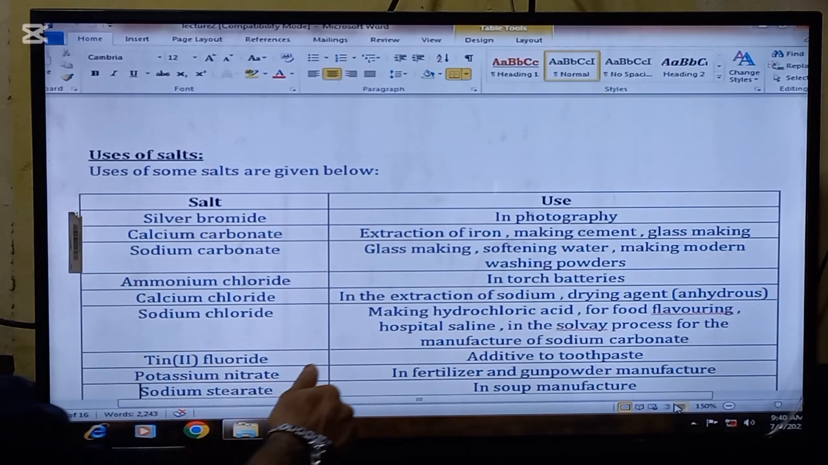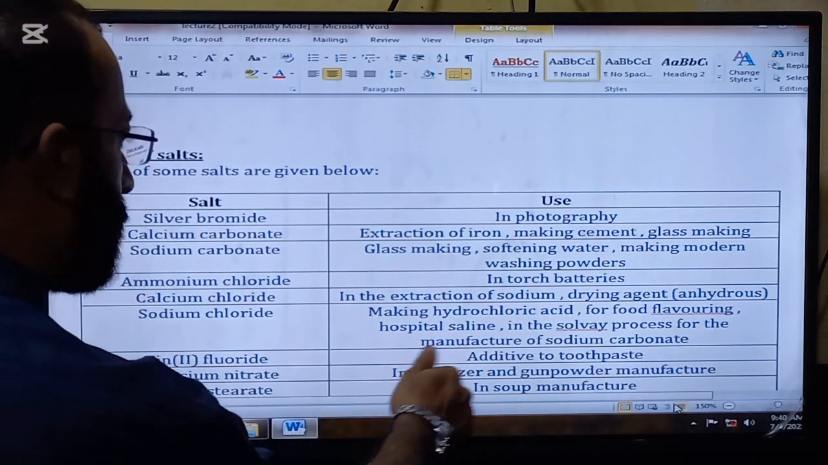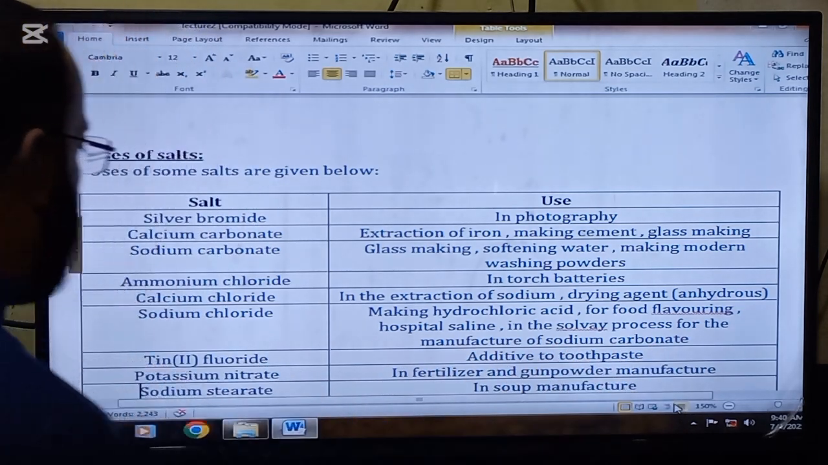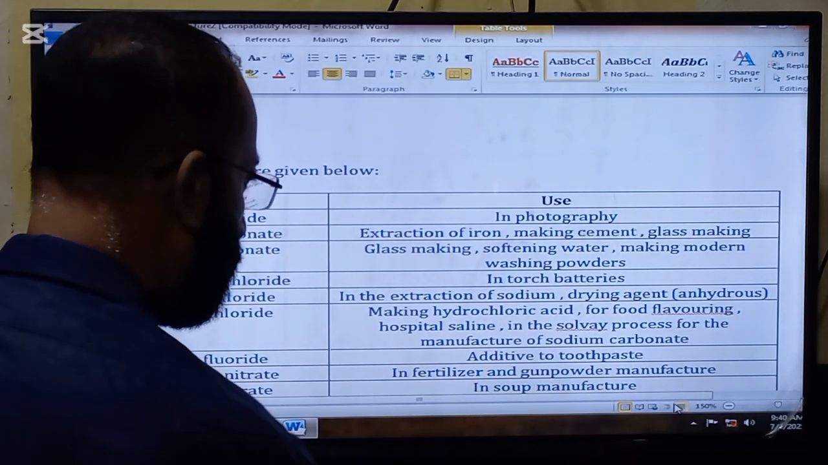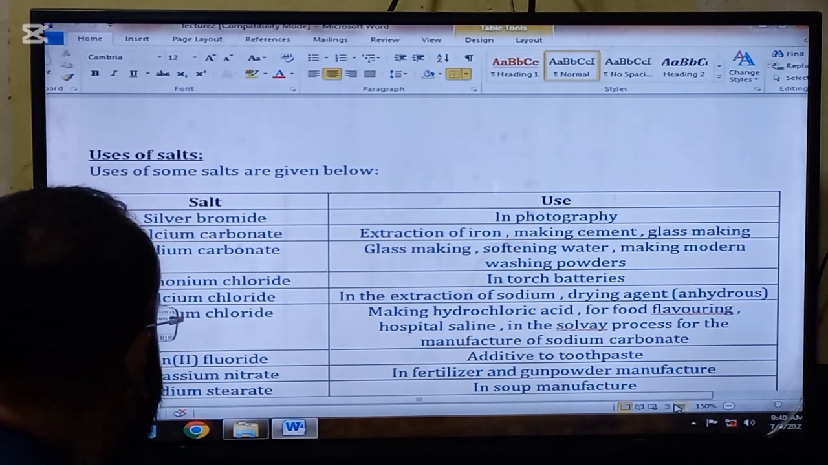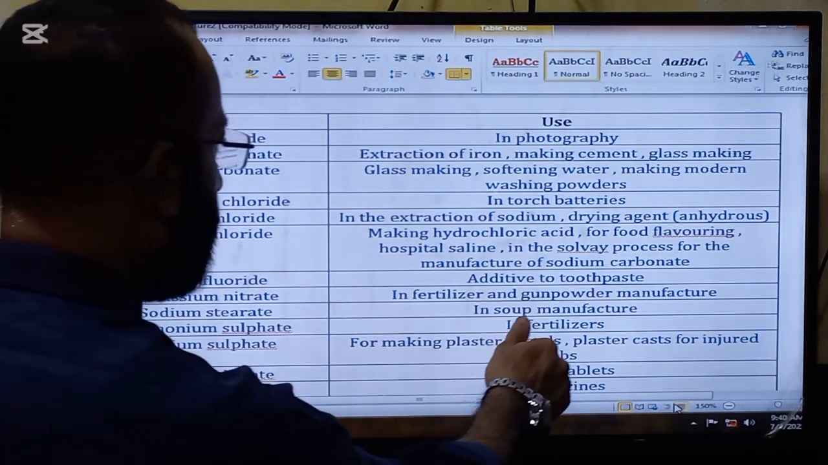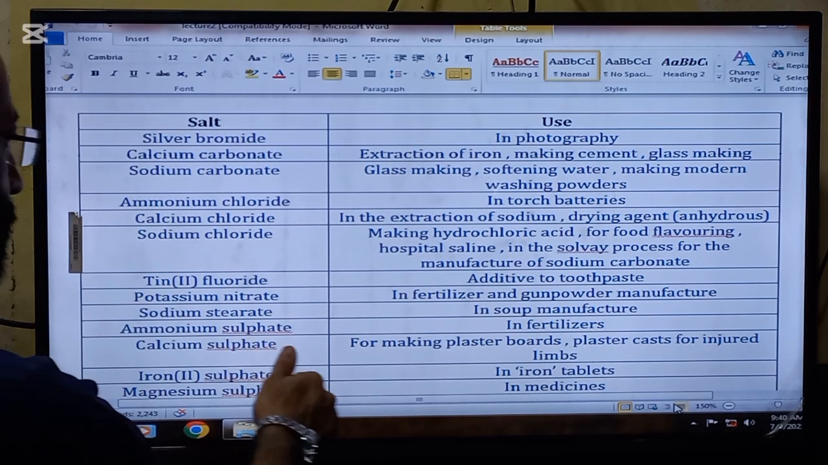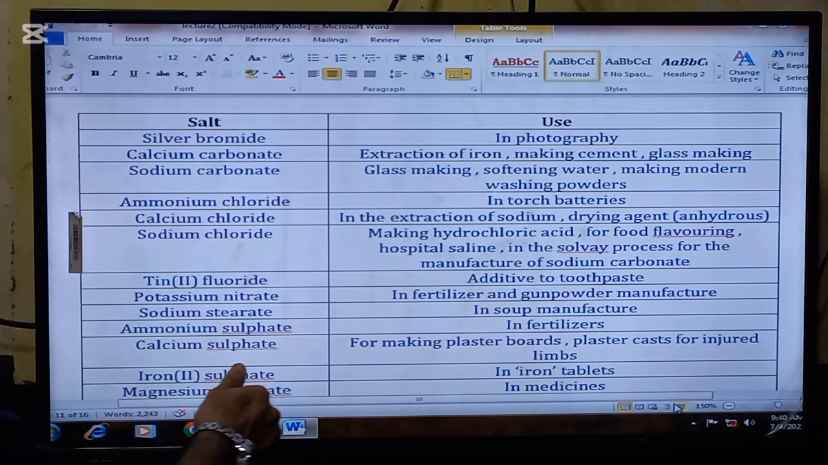Next is sodium chloride. It is used in making hydrochloric acid, food flavoring, hospital saline, and in the Solvay process for the manufacture of sodium carbonate. Next is tin fluoride. It is used as an additive to toothpaste. Next is potassium nitrate. It is used in fertilizer and gunpowder manufacture. Next is sodium stearate. It is used in soap manufacture. Next is ammonium sulfate. It is used in fertilizers.